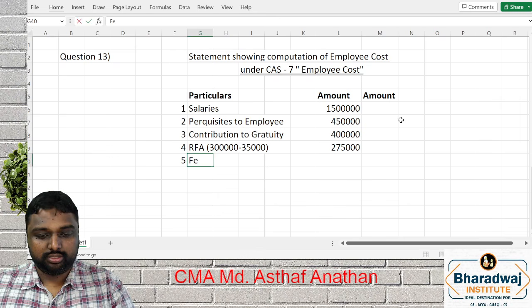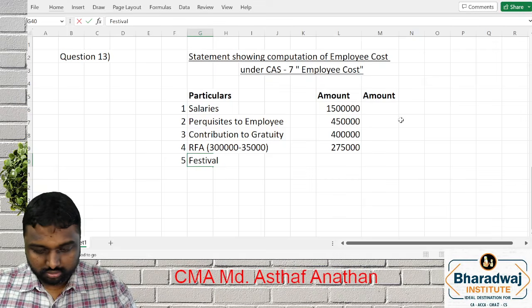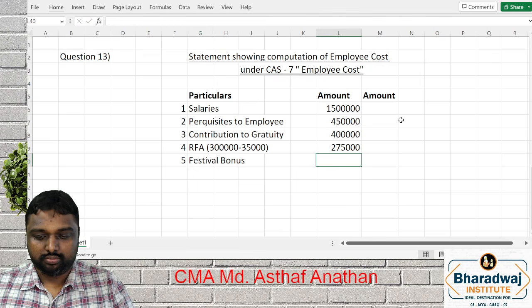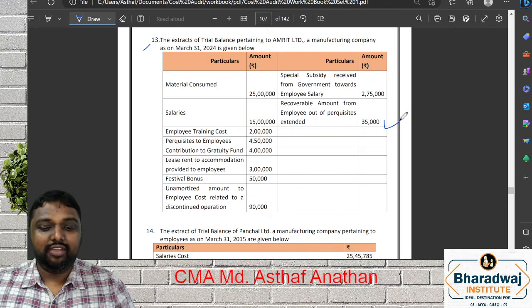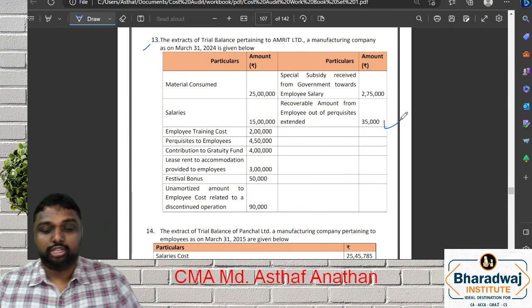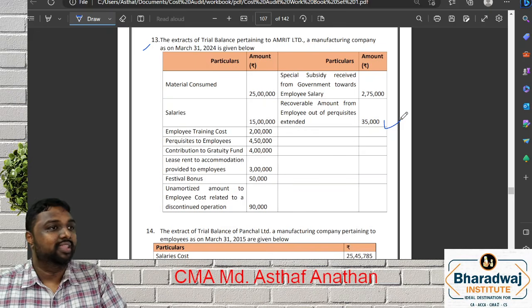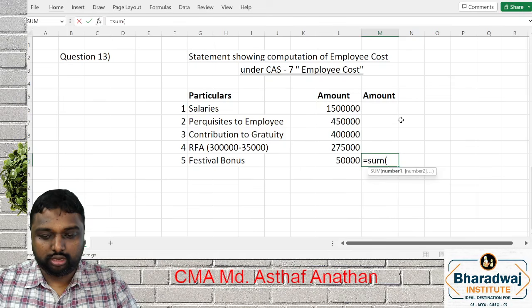Festival bonus. What is festival bonus? 50,000. My dear friends, amortized portion of employee cost relating to discontinued operation will come or not? That will not come. That is you have to exclude. So you have to take the total amount.